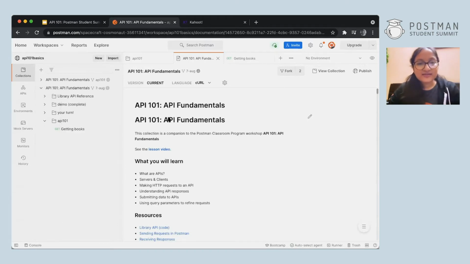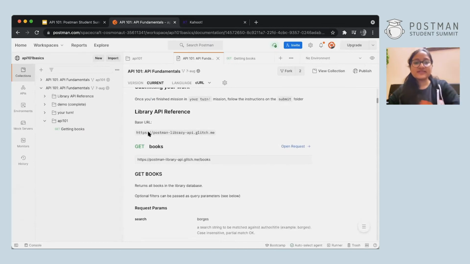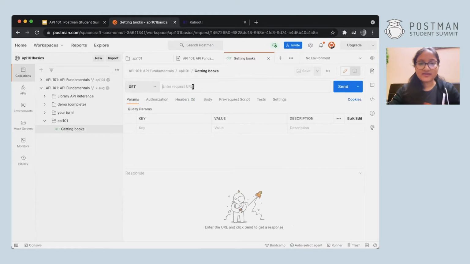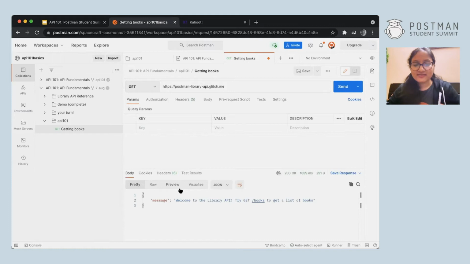All right. So now, as you can see, we'll go a bit down and see what there is. First thing we see over here is a base URL given. I told you, whenever we are sending a request, we send the method, that is GET. Then we have the endpoint, which is the base URL, that is this one. And then we have a path. So what we can do is simply copy the base URL from here and enter it in the request URL. Now let me hit send, and this is what I get.